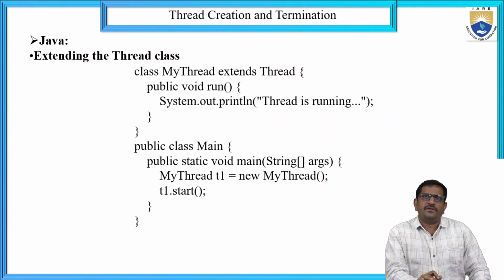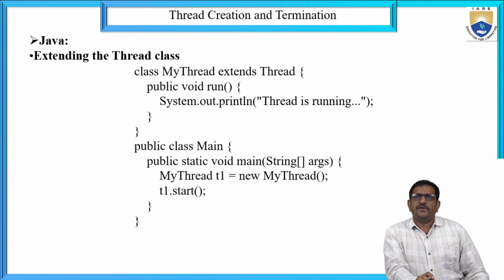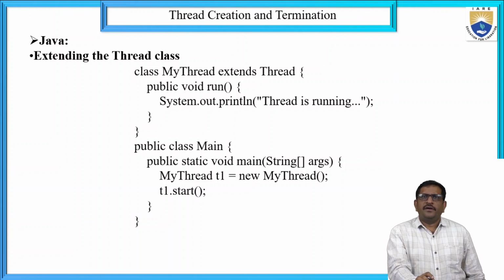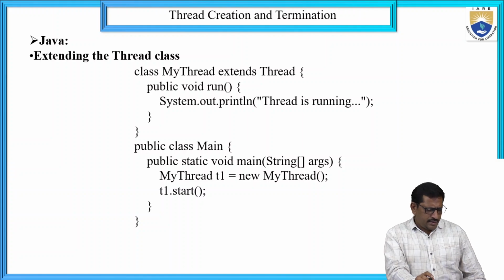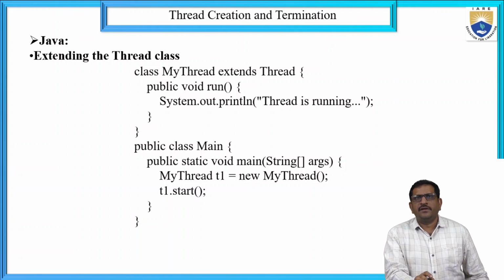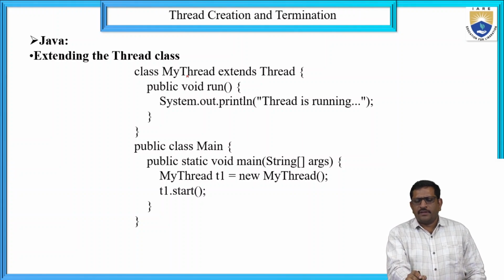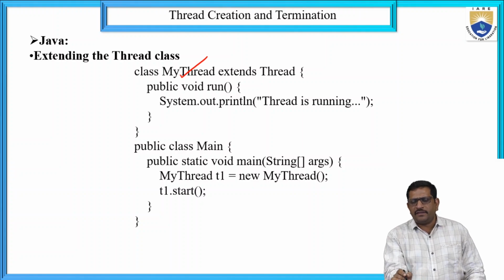Let us discuss the Java programming language first. In Java, we extend the Thread class. Here we can write the syntax: class MyThread extends Thread. The name of the class is MyThread, which is extended from Thread. A new thread is being created, a thread is born. By using this code in Java, thread creation can be implemented.